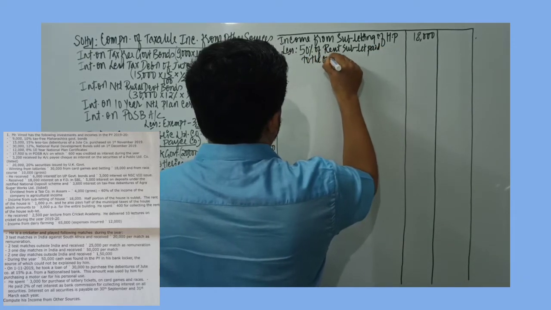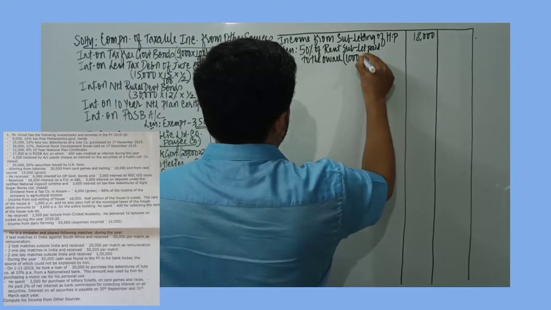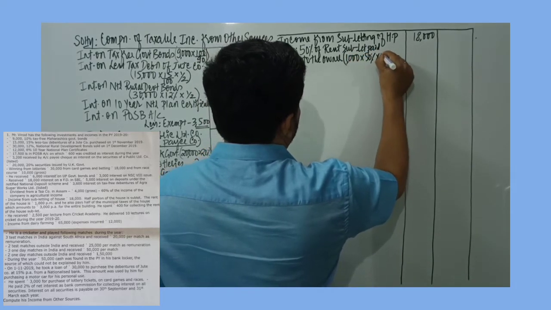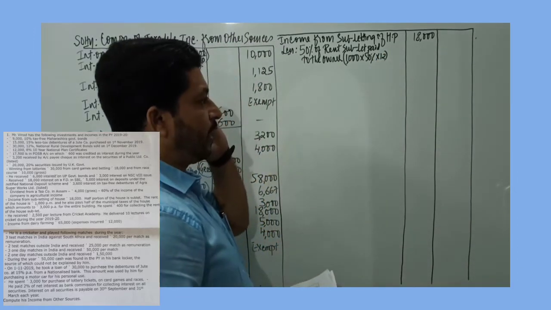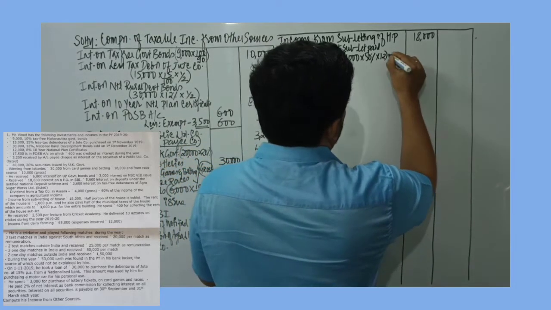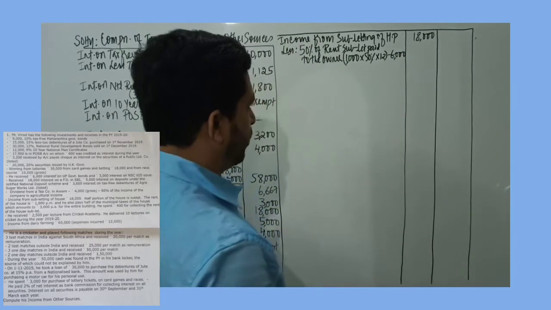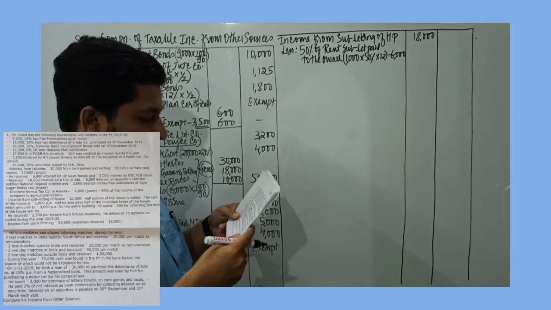So I record over here 1,000 is the rent per month. I take 50% for 12 months. Since this is for 1 month, so 1,000 into 50% would be 500, and 500 per month into 12, I will record the number here, it is 6,000 rupees.